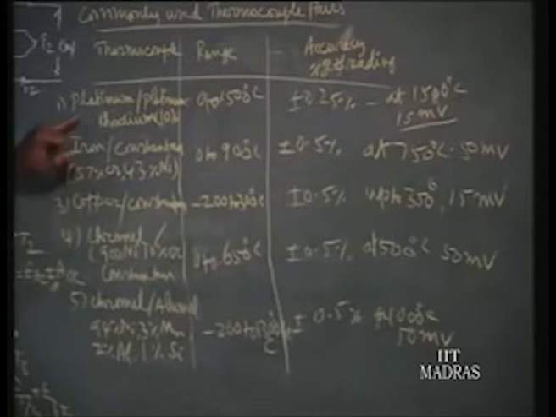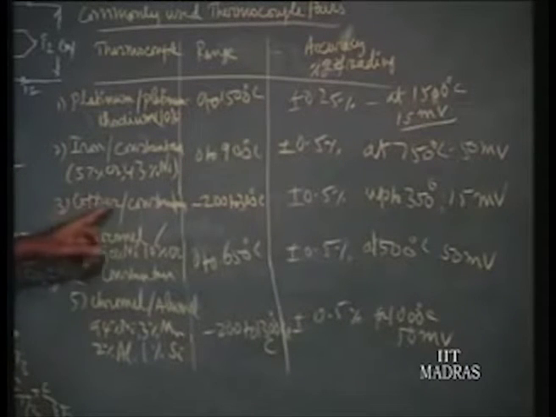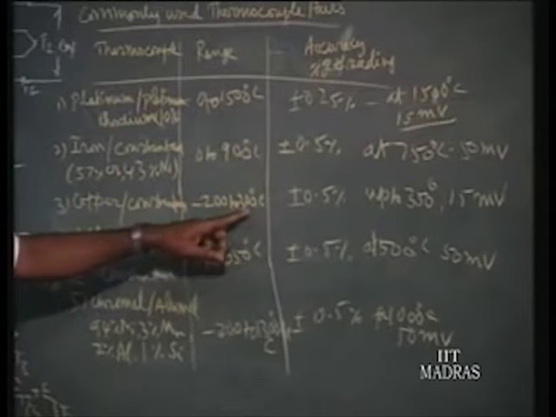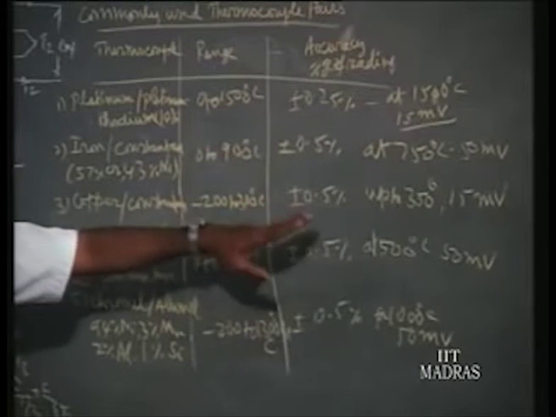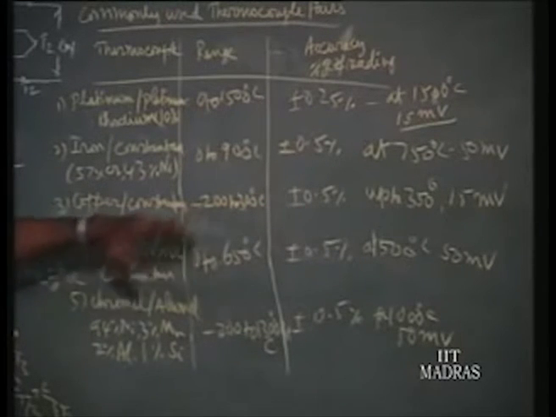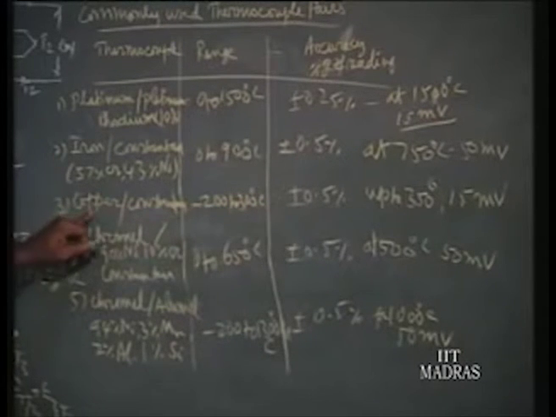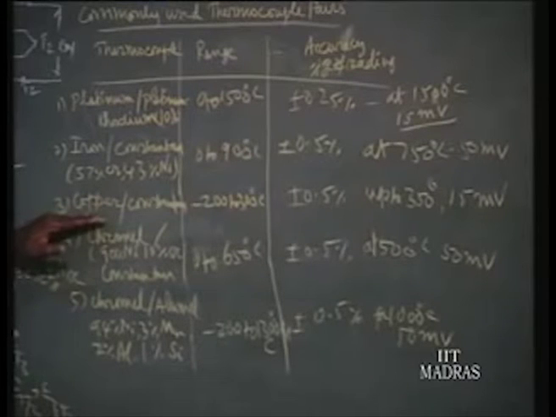It is because platinum is inert even in an oxidizing atmosphere; it is the most inert material and does not get contaminated. Whereas the copper-constantan can be used only up to 300 or 350 degrees centigrade, that is this range. Beyond that the copper gets oxidized, so the calibration is lost. It is supposed to be pure and homogeneous material.